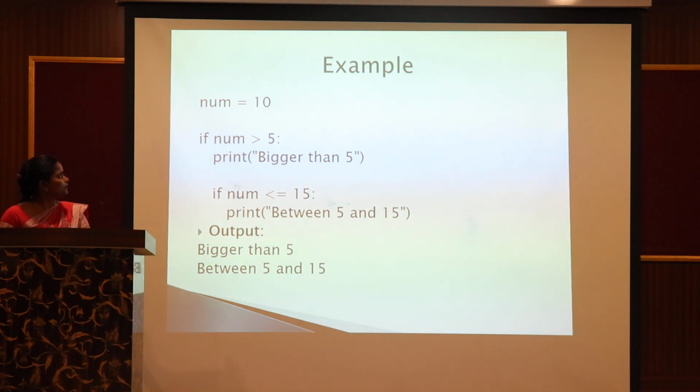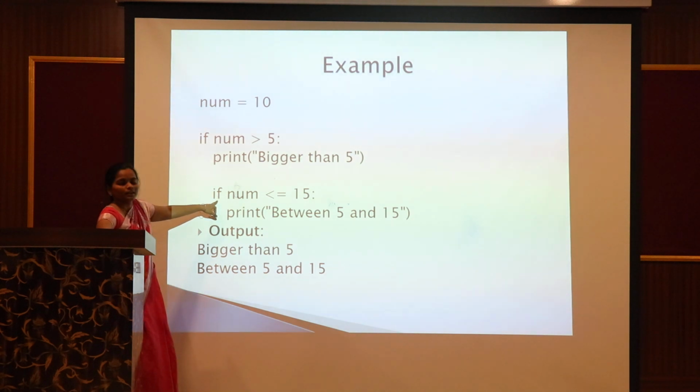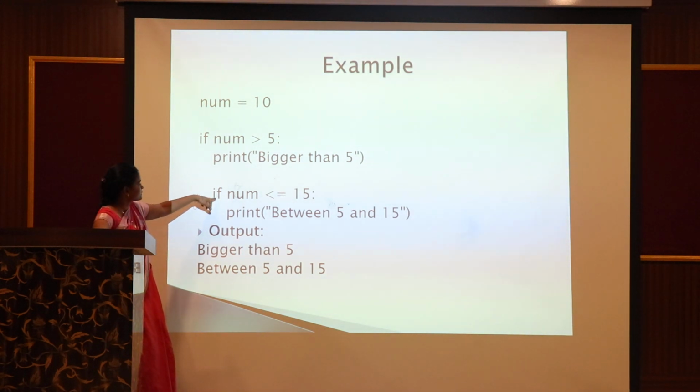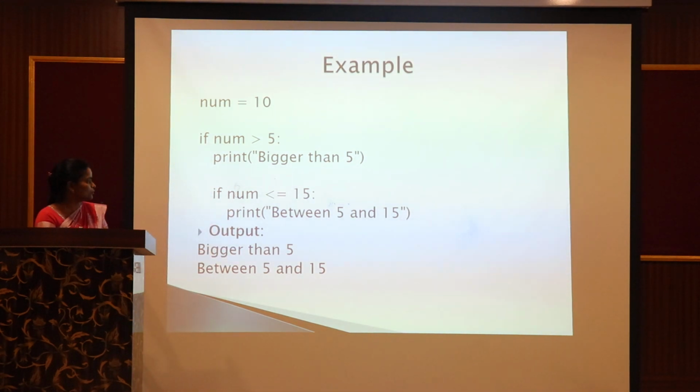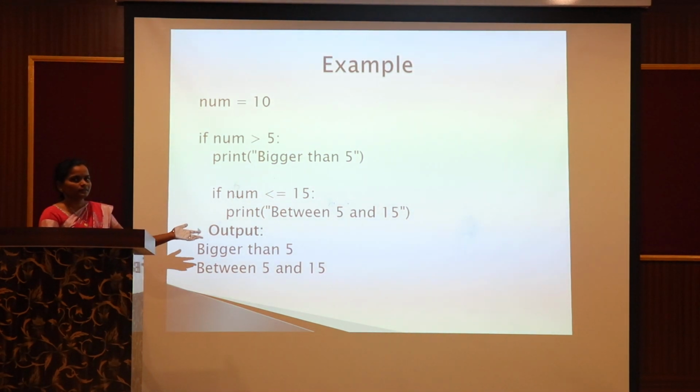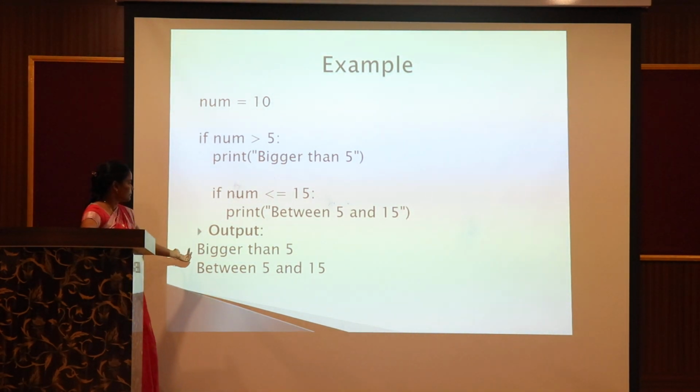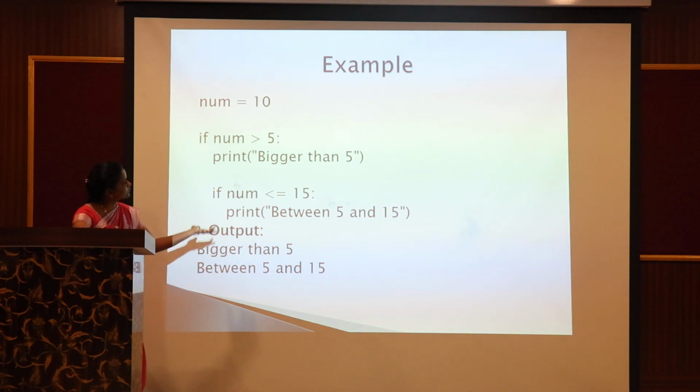See this example. I declare num equal to 10. If num greater than 5, print bigger than 5. Is the condition true? Yes, this condition is true. It goes to the next if statement inside the if statement. If num less than or equal to 15, this condition is also true. It will execute the print statement between 5 and 15. The output will be bigger than 5, between 5 and 15.